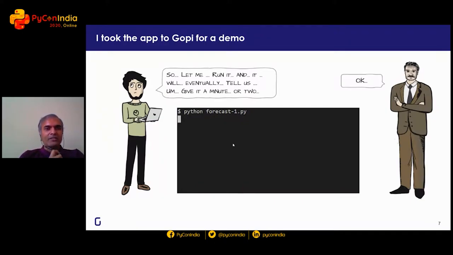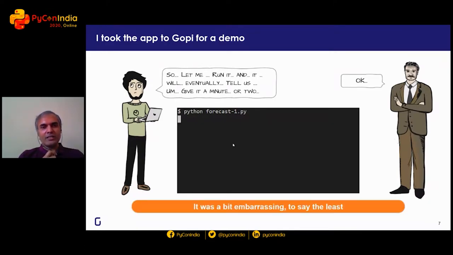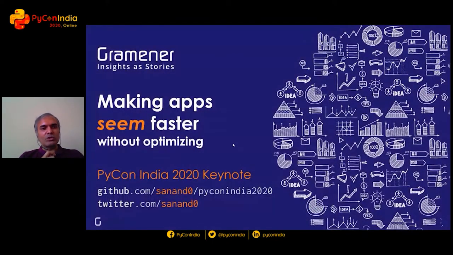What you really want is for the results to start coming through quickly. And that's when I realized that it's not enough if I learned optimization, no matter what language it is in. What I really need to learn is also to make apps seem faster without optimizing. And that's what this talk is about.